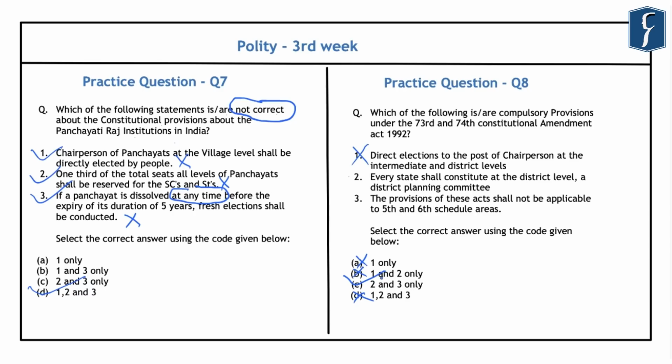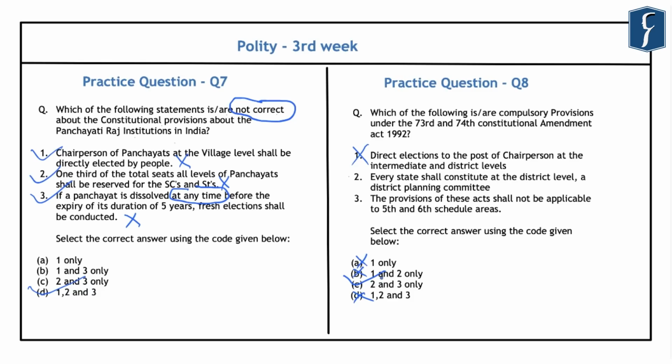So you should be aware about such kind of provisions which have been provided under the Constitution regarding the Panchayati Raj institutions. And further, the third statement given here is also correct and is compulsory that the provisions of the Panchayati Raj Act shall not be applicable to the 5th and the 6th schedule areas, which have a different mode of governance which has been provided under the Constitution under the 5th and the 6th schedule to protect the rights and interests of the tribal population in various parts of India.